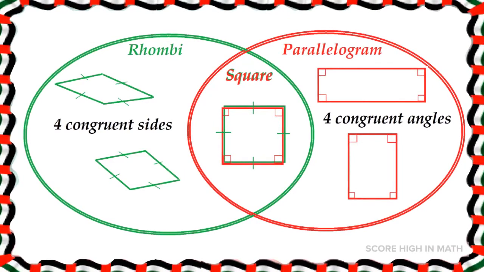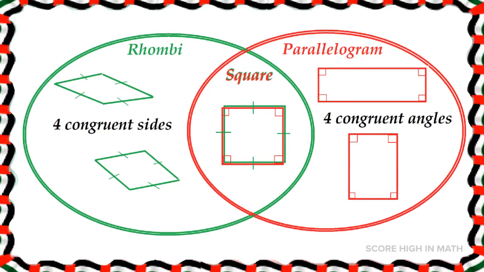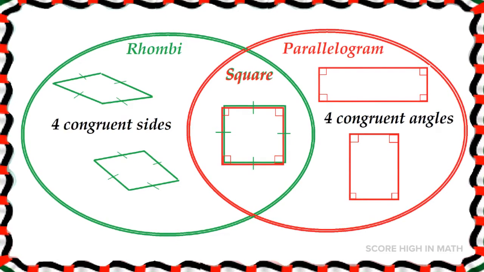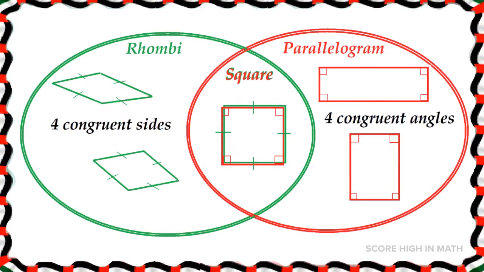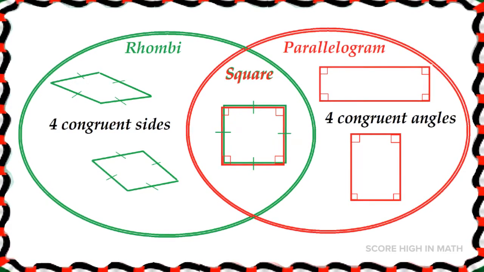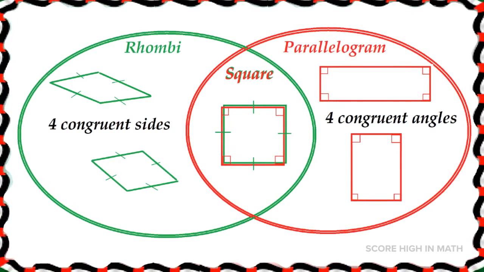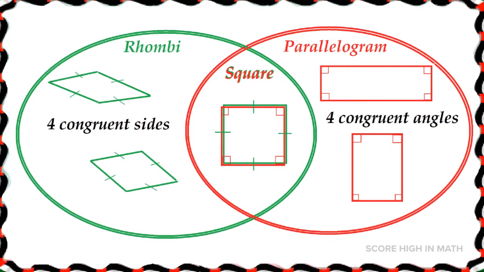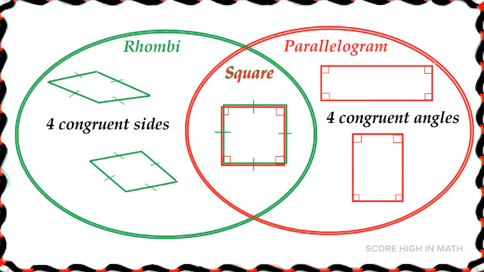I want you to look at the Venn diagram here so that you can see the relationship between the square, the parallelogram, and the rhombi. Look at the rhombi. We have 4 congruent sides, and a square has 4 congruent sides. Parallelogram, we have 4 congruent angles, and the square has 4 congruent angles. Now you see the relationship?